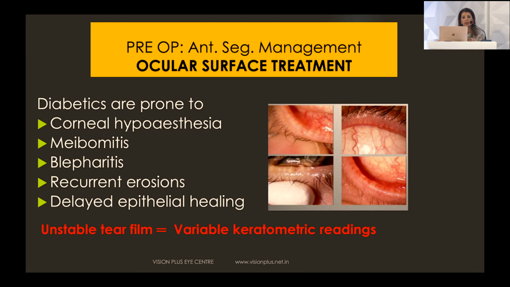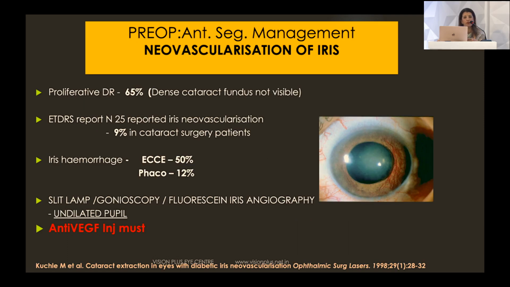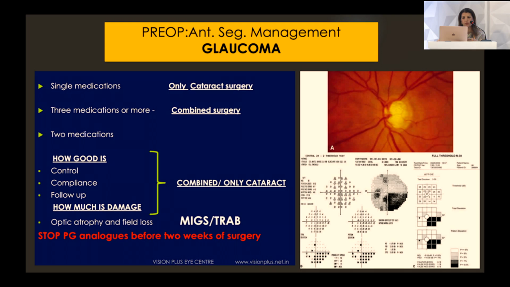Managing the ocular surface is also very important, as these patients are more prone to hypoesthesia, meibomitis, blepharitis. They could have poor wound healing and also an unstable tear film, because these patients do have dry eye. That can lead to variable keratometric readings and could affect your biometry. Also look for NVI, and that needs to be managed preoperatively.